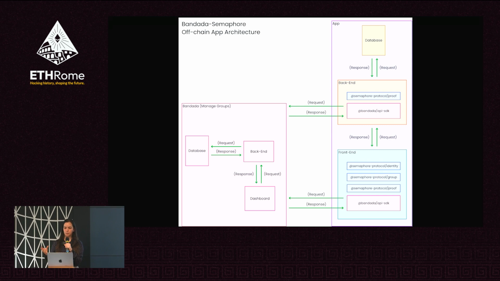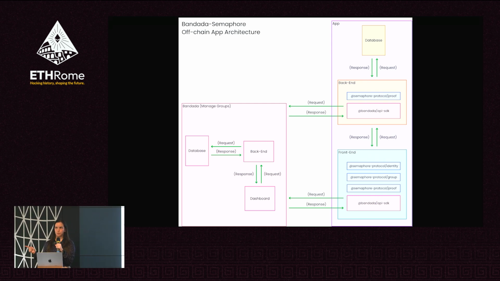In the front end, you will integrate the identity package to create the identities which have private values. You can also use the group package and also the proof package to generate a proof, because to generate the proof, you also need to recreate the group. So that's why you need the group and also the proof packages from Semaphore. And you will also use the API SDK of Bandada so that you can interact with the infrastructure.